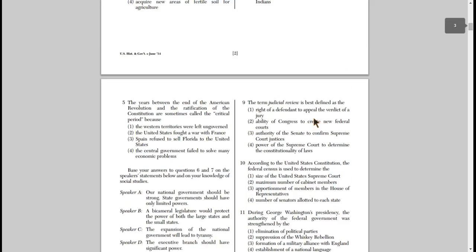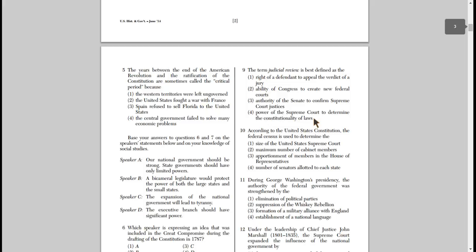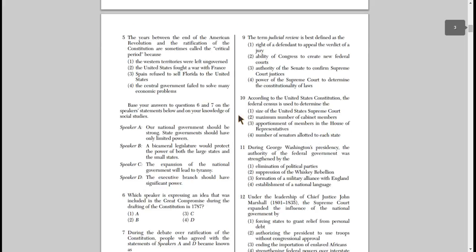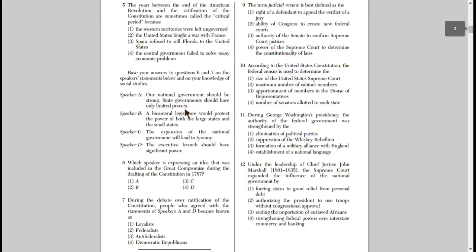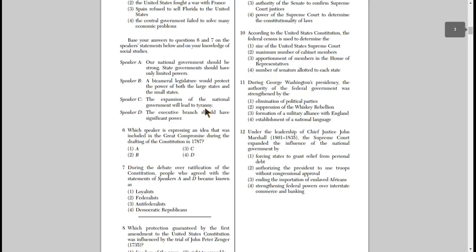Today's lesson is from June 2014, and it's talking about constitutional concepts in early history. All right, so the first question up there that we're going to go over is question 6 and 7. Base your answers to questions 6 and 7 on the speaker statements below and your knowledge of social studies. So anytime we have speakers or a chart or a graph or political cartoons, we always read the question first.